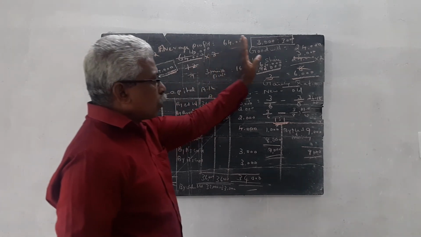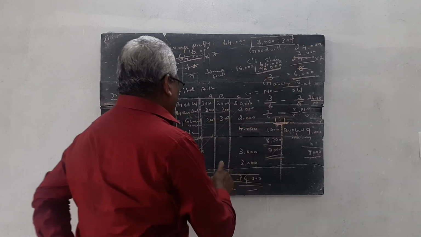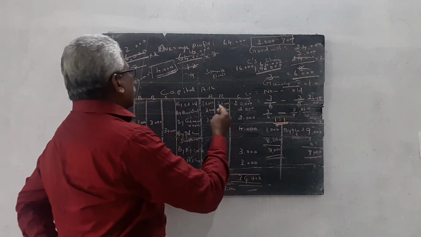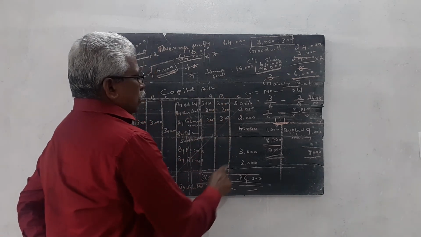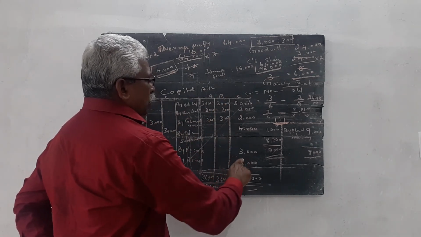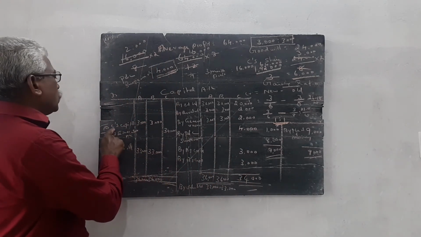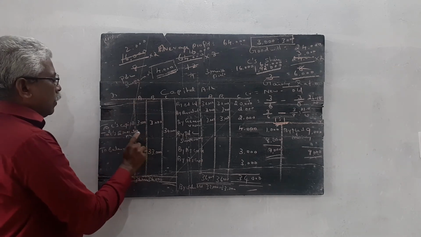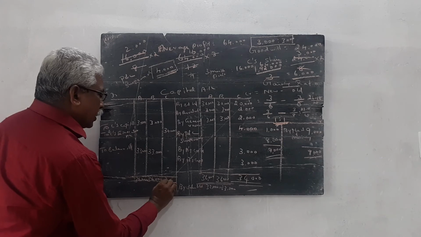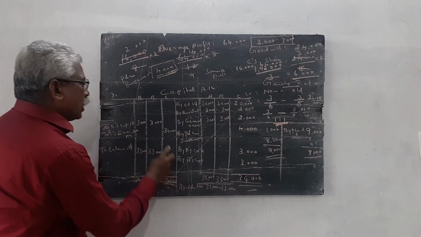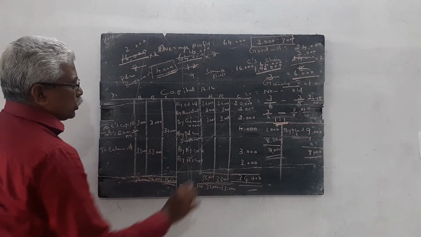Then goodwill. The valuation of goodwill we already calculated separately. The total value of goodwill is given by A and B according to the gaining ratio. So 3,000 rupees and 3,000 rupees is increased to C's capital, but decreased from A's capital and B's capital. So the total of C is equal to 34,000. C's executor is entitled to get the 34,000. This amount comes to the new balance sheet.